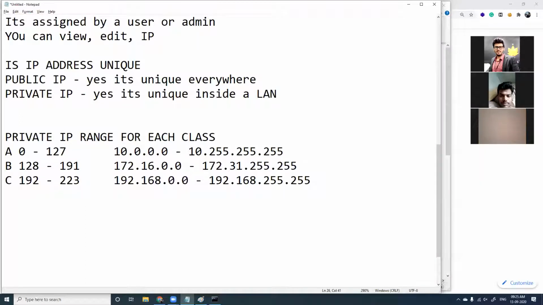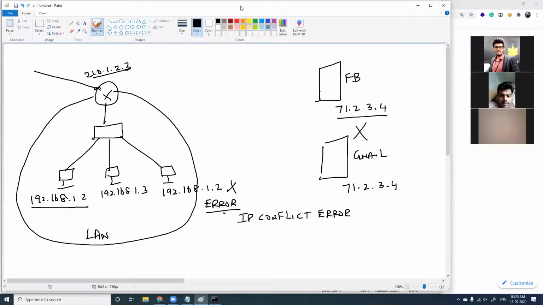Inside a LAN, I cannot assign one IP address which I have assigned to this computer. I cannot assign this to another computer. Fine, we'll have this error. So inside a LAN, yes, private IP address is unique. Fine, but not between LANs.